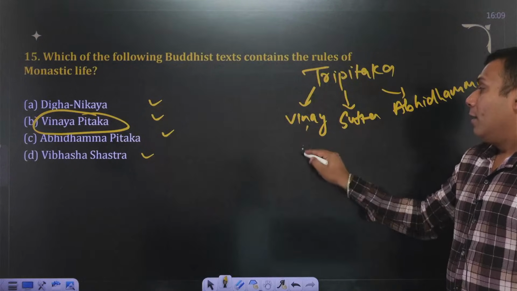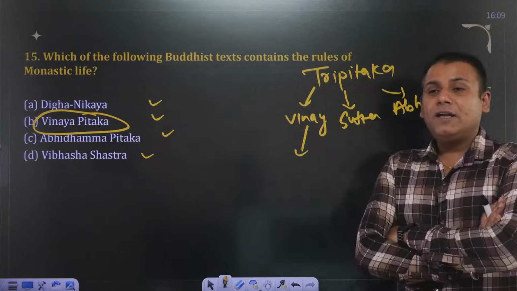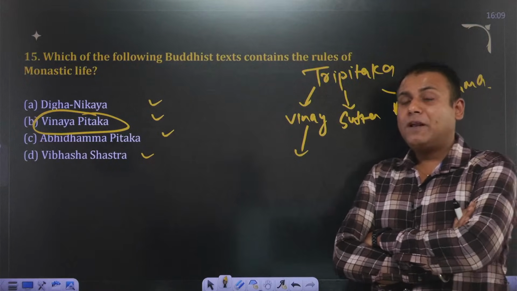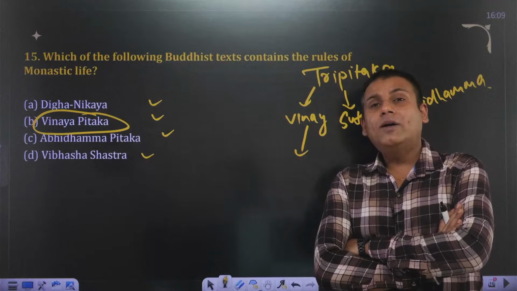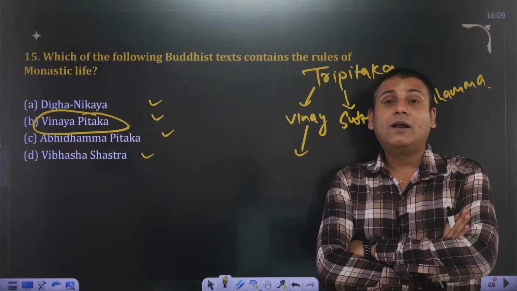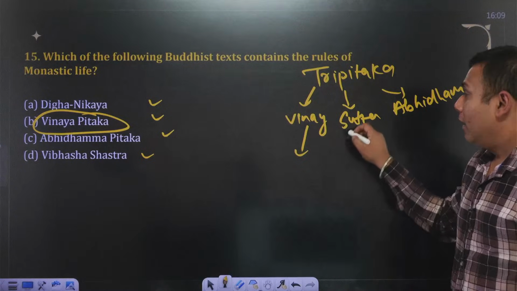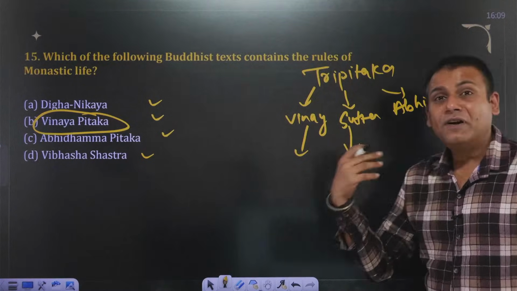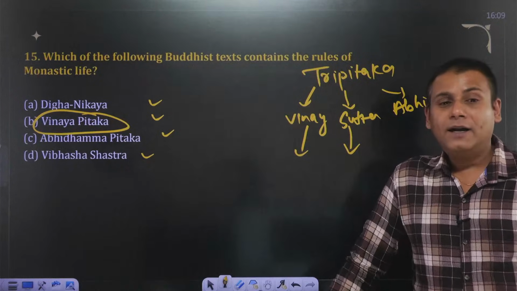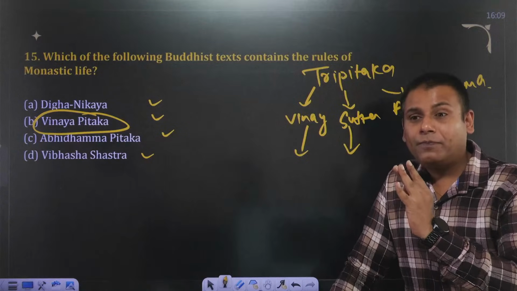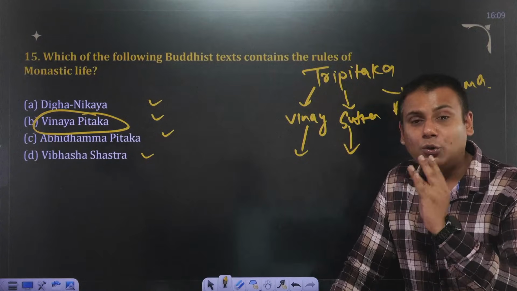Vinay Pitak, specifically, is a book on discipline. In Vinay Pitak, it is believed that there are more than 227 rules for monks and 311 rules for bhikshunis, that is nuns. Sutta Pitak basically describes the different sermons of Buddha, and it is divided into different parts: Digha Nikaya, Majjhima Nikaya, Anguttara Nikaya, and so on.